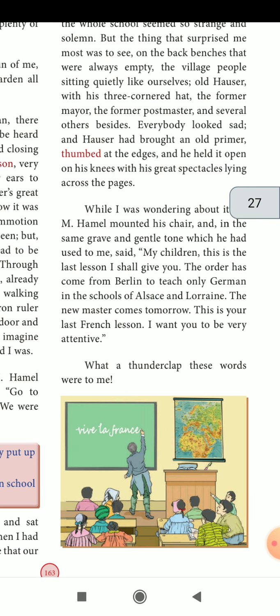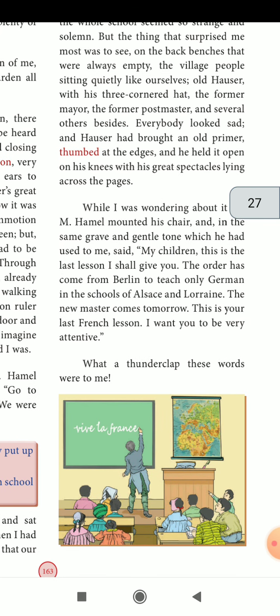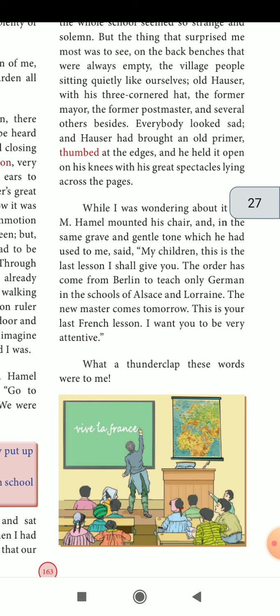Postmaster, everybody looked sad. No one had any enthusiasm in their face. And Hauser had brought an old primer, thumbed edges. So thumbed edges, what is the meaning of thumbed? A book which has been read often, bearing marks of frequent handling.